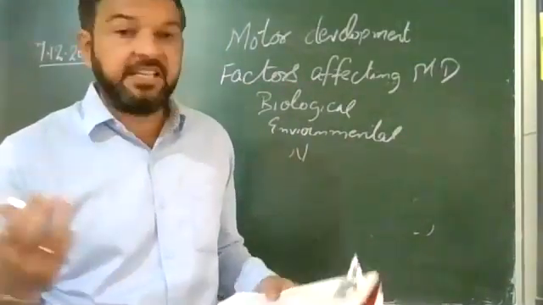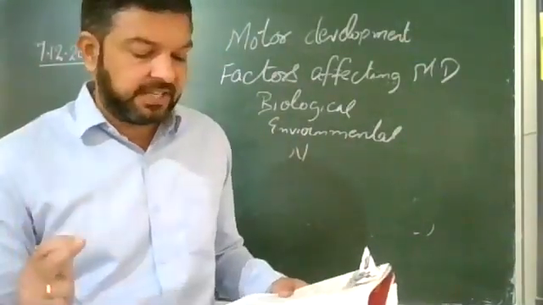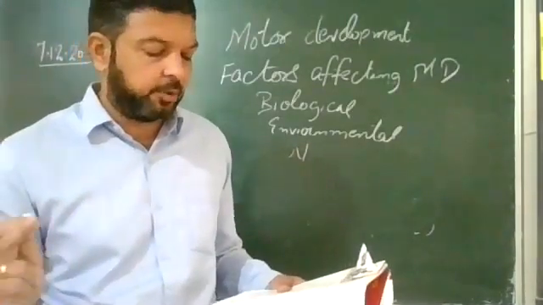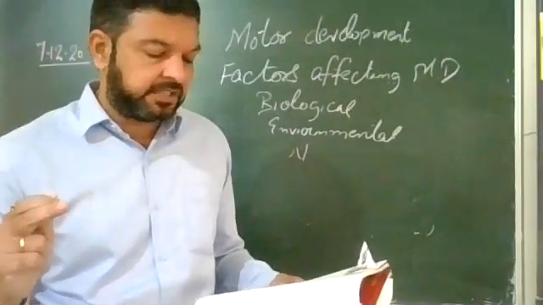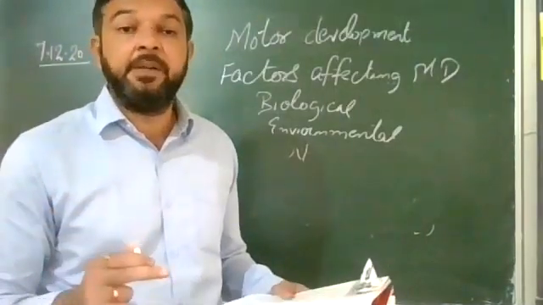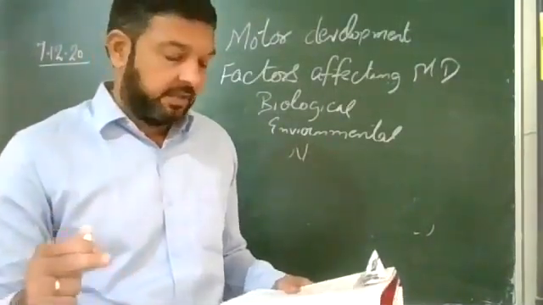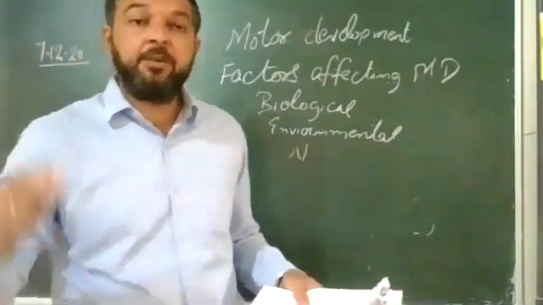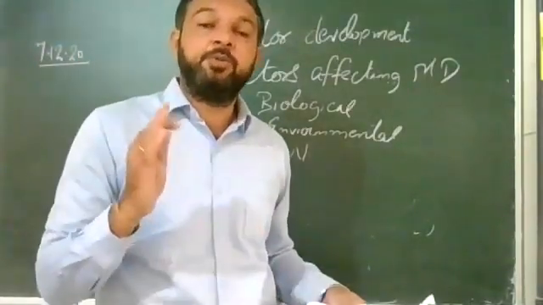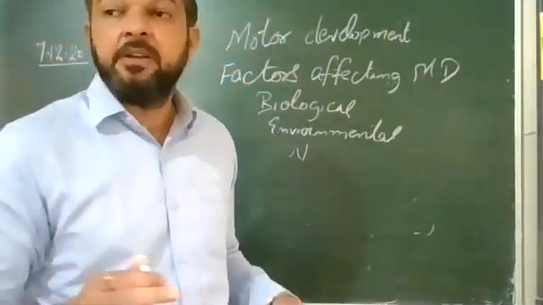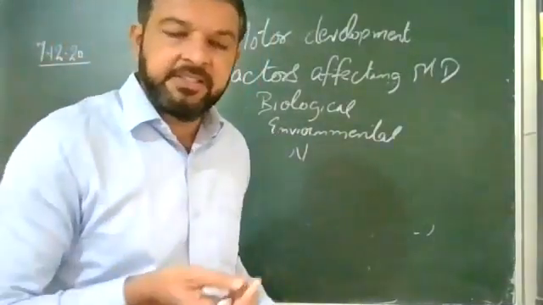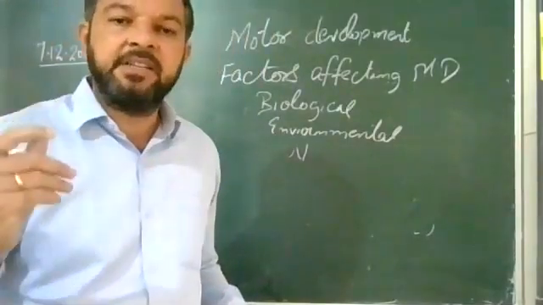After that comes physical activity. Regular physical activities help motor development at a faster rate, but the physical activities must conform to the capabilities and limitations of a child. You don't tell a child, okay, jump from the first floor. You should see the limitations and the capability. At 5, 6, or 7 years only, you don't tell him